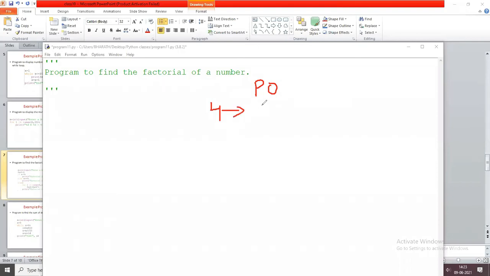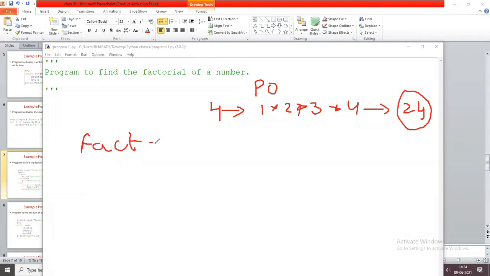So what is the factorial of 4? 1 into 2 into 3 into 4, we got 24 as the answer. Now we are going to store this answer in one variable, fact. Initially I am taking this value as 1. That means in this fact variable, I am going to store the answer. Here, this is the n value.